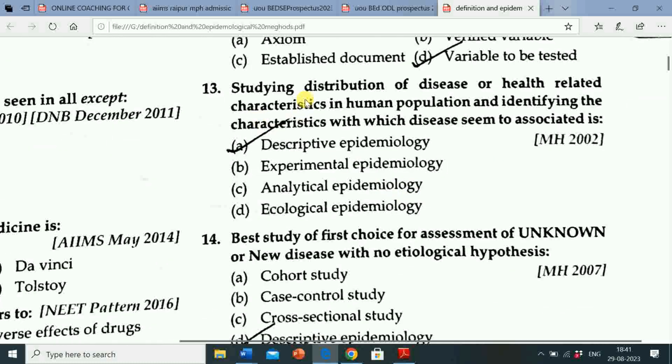Next question is studying distribution of disease or health related characteristics in human population and identifying the characteristics with which disease seem to be associated is option A descriptive epidemiology, option B experimental epidemiology, option C analytical epidemiology, option D ecological epidemiology. Correct answer is descriptive epidemiology.